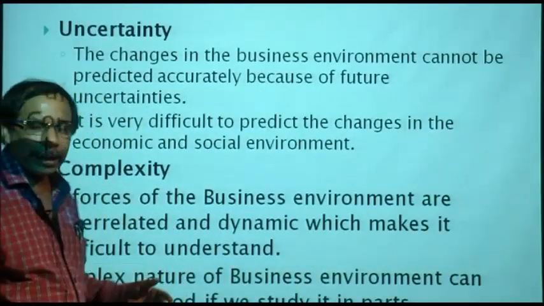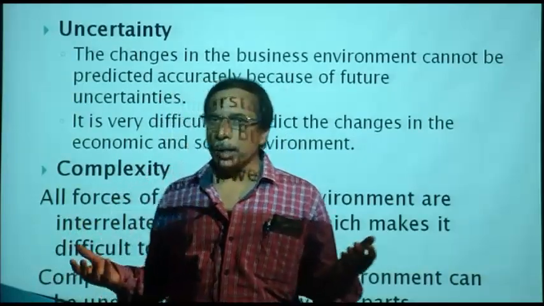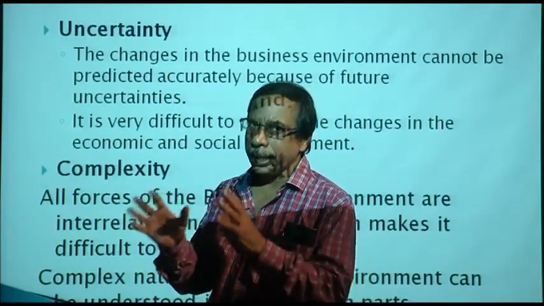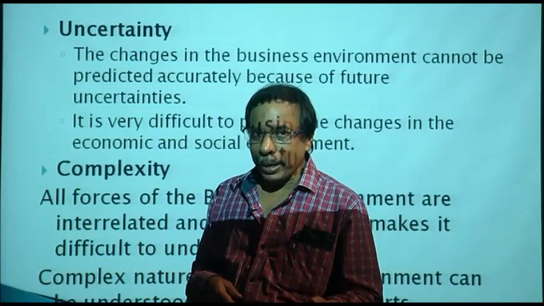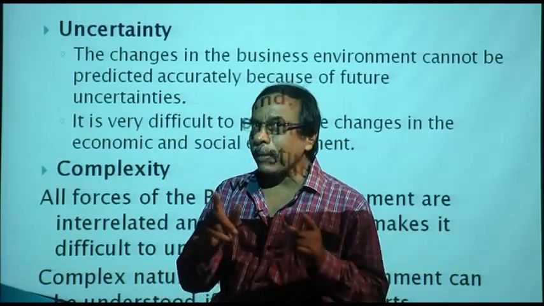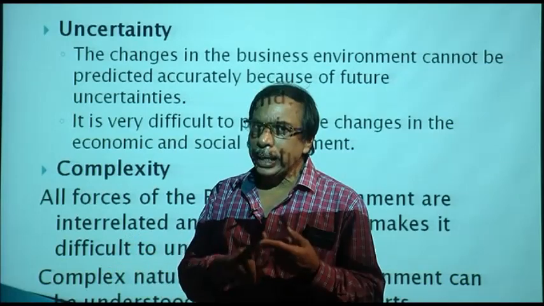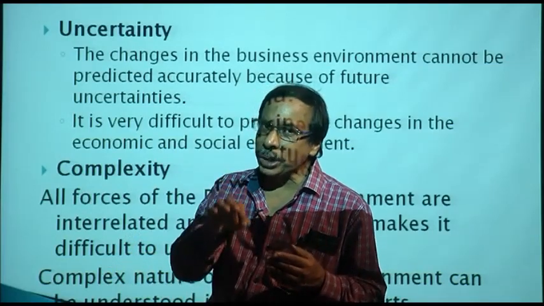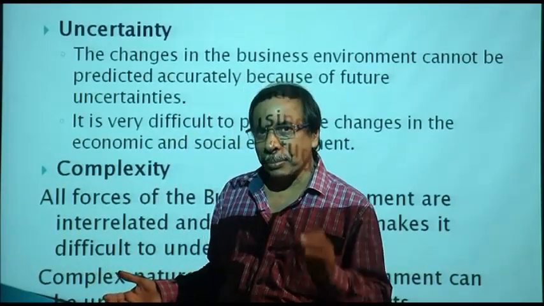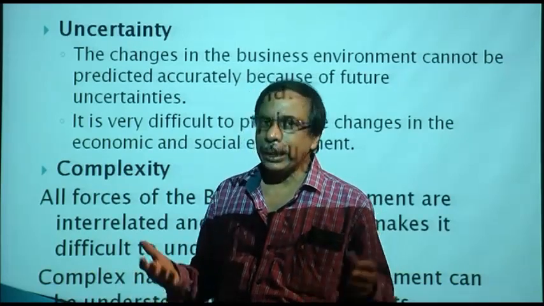Another is called uncertainty. The business environment is always uncertain because of the dynamism. We cannot say what will happen one hour after, though we can tell with some degree of certainty. But what will happen five years from now, we cannot predict with that level of certainty. We can predict something, but that may be proved wrong. So uncertainty is always there, and it is one of the most important characteristics of business environment. Because of the dynamism and the uncertainties, it is a challenge.